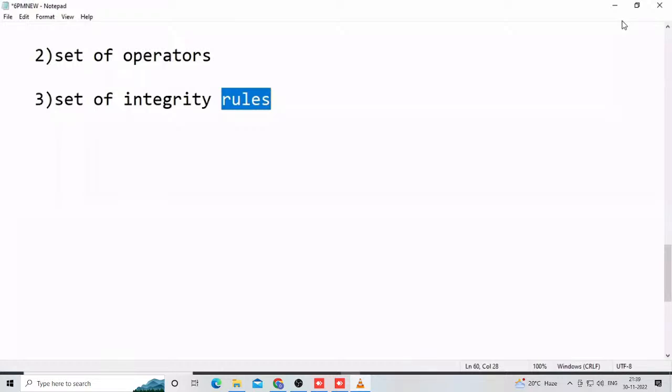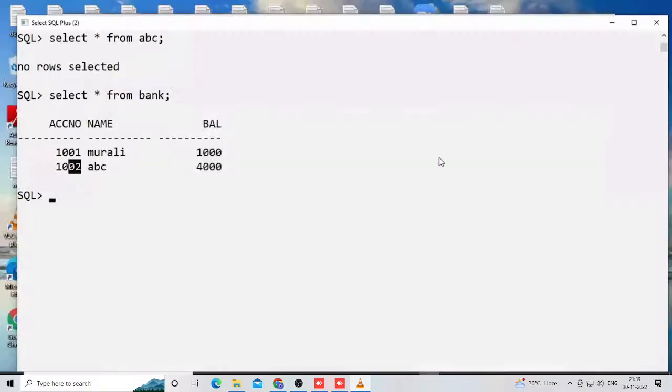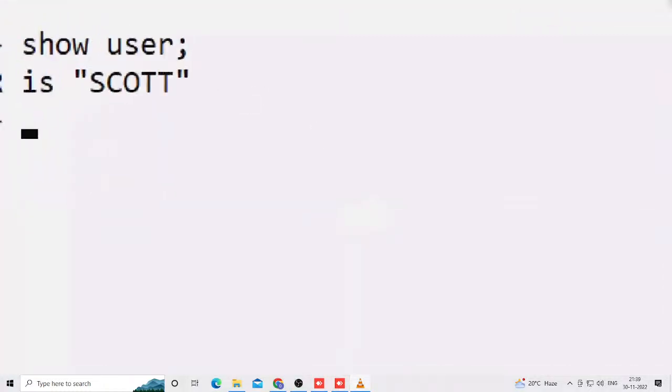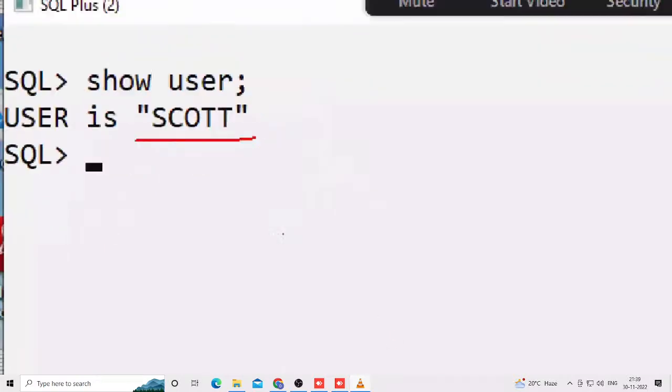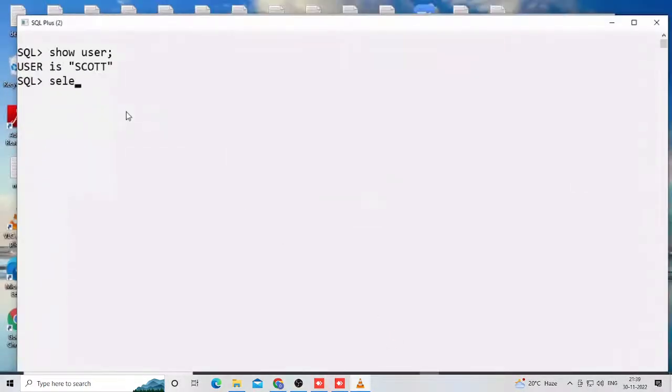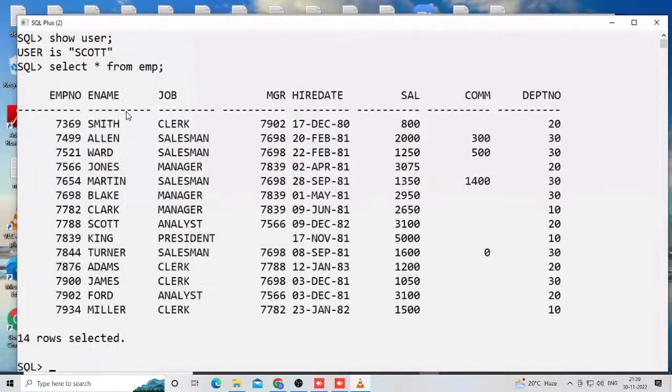How is it possible? Now check it out. For example, a simple example I'm telling. Suppose one employee is there, for example. This employee name is Scott. Oracle Corporation gives this user. Don't worry, you will become familiar with these users in future. Scott is an employee, for example. This employee has a table, for example the EMP table. Oracle Corporation gives all these tables, and in future you will become familiar. Don't worry.